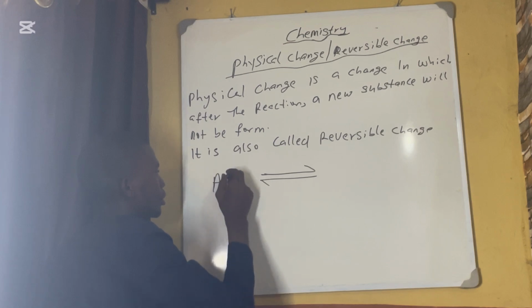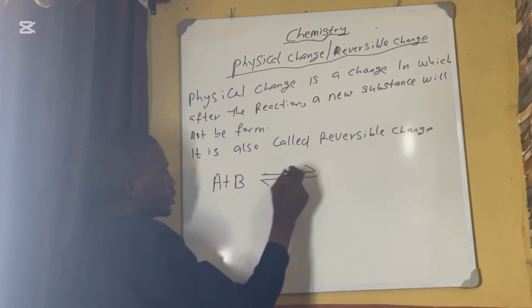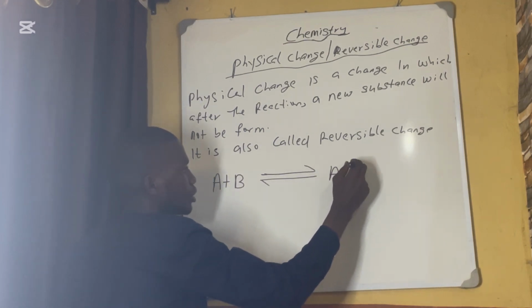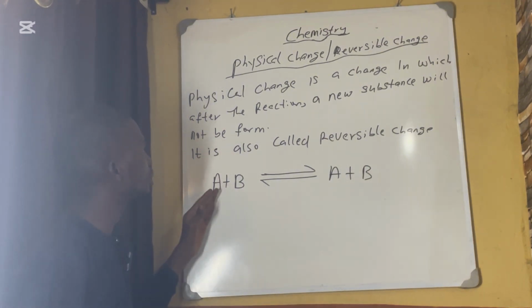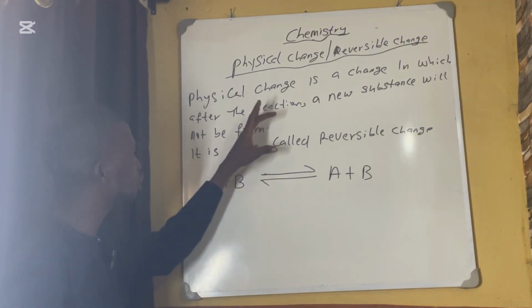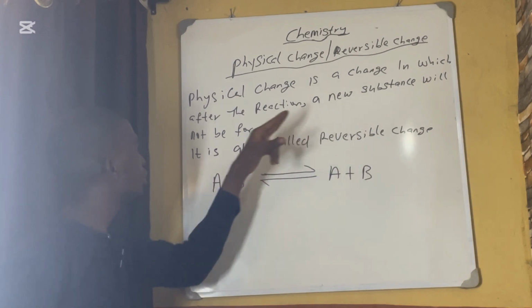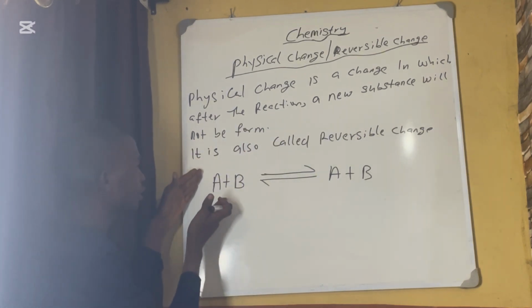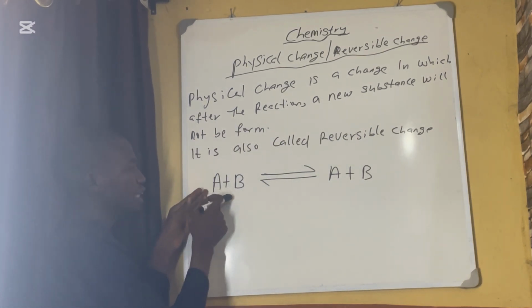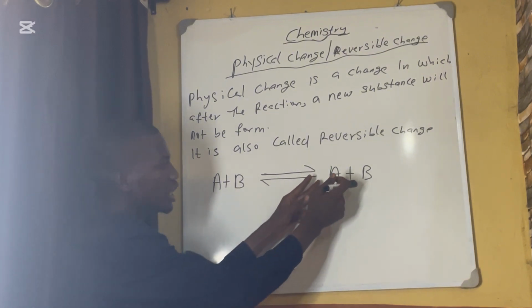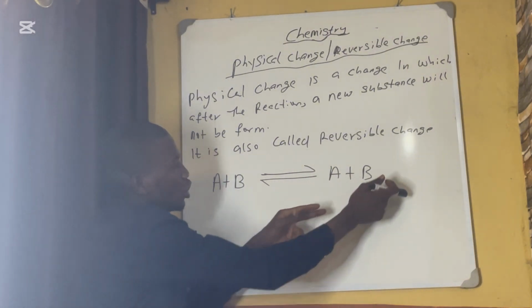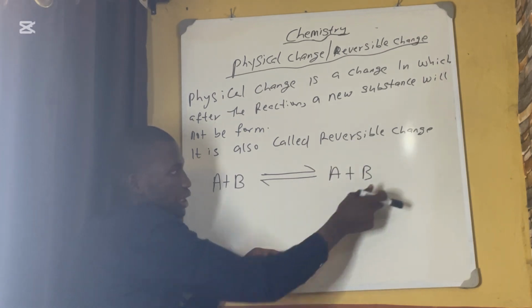A plus B to give us A plus B. This is the reaction: reactant A plus reactant B to give a product which is reactant A and also reactant B. Nothing was changed at the product side.